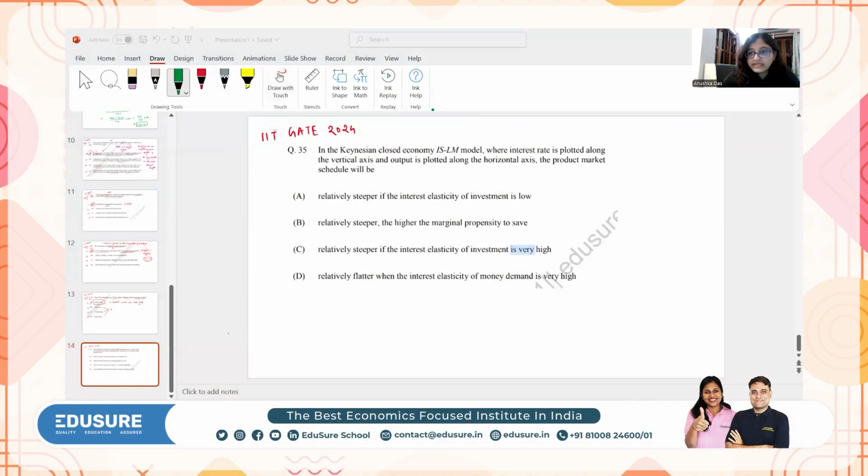Hi everyone, let's do this question. This is IIT GATE 2024, question number 35.